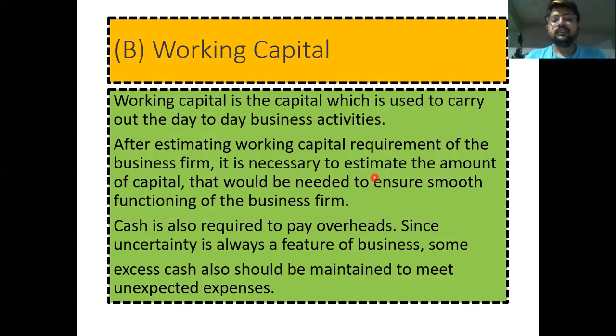This is just a rough example of how the company can estimate the amount, arrange this capital, and keep aside this much amount for employee salaries and purchase of raw materials. That is needed to ensure smooth functioning of the business firm.